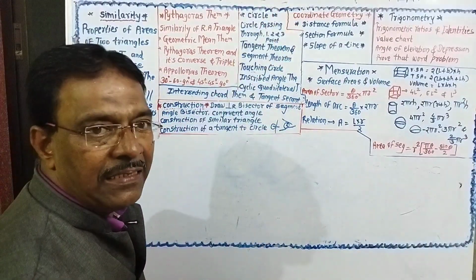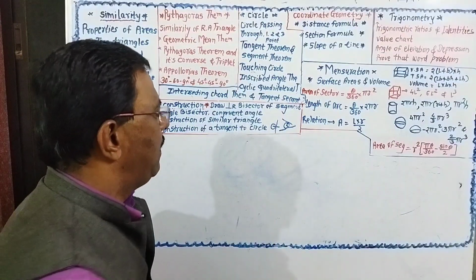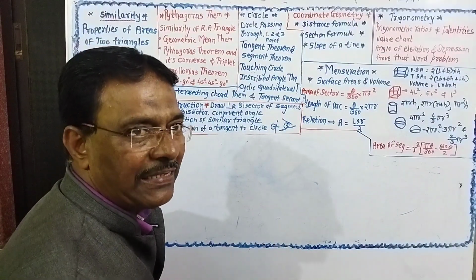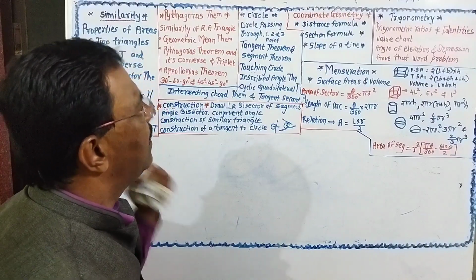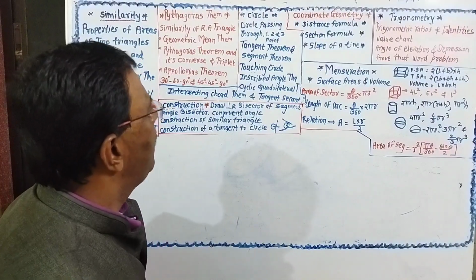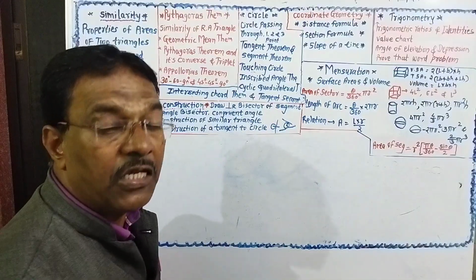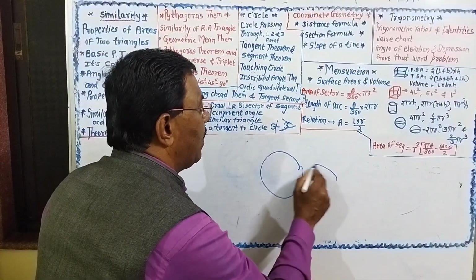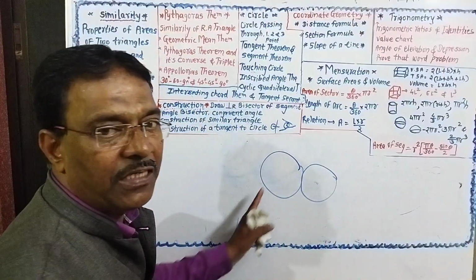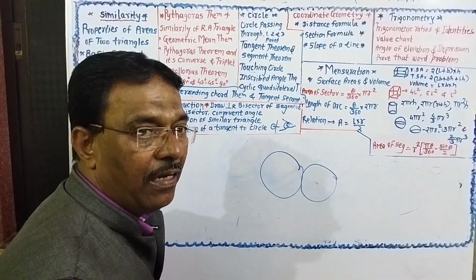Tangent theorem we have seen earlier. The tangent segments drawn from the exterior point to the circle are congruent. Then tangent segment theorem. Now we are going to touching circles. When two circles have only one common point, then those two circles are called touching circles.